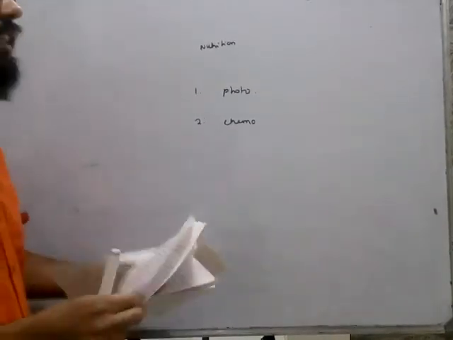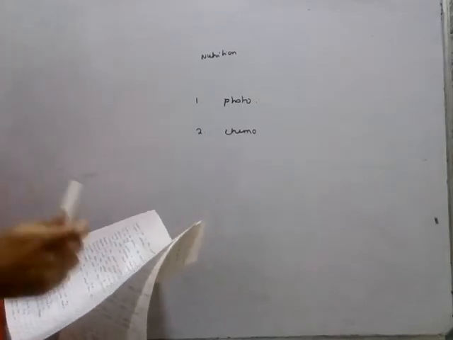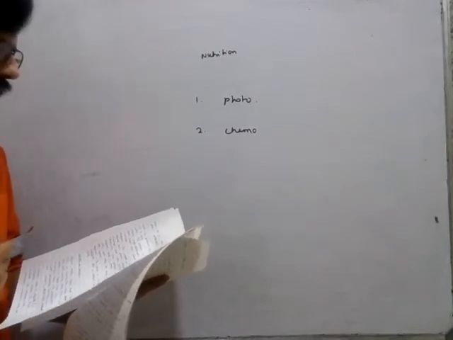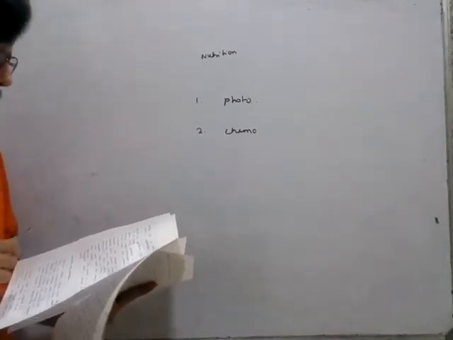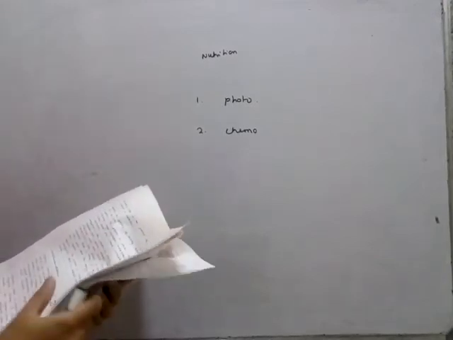Now we have different steps in the process of nutrition in animals. In general there are five steps. One is ingestion, second is digestion, third is absorption, fourth is assimilation, and the fifth one is egestion. So this is very important. The first step is ingestion.